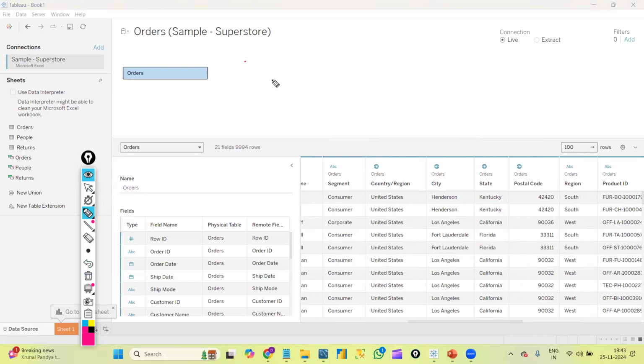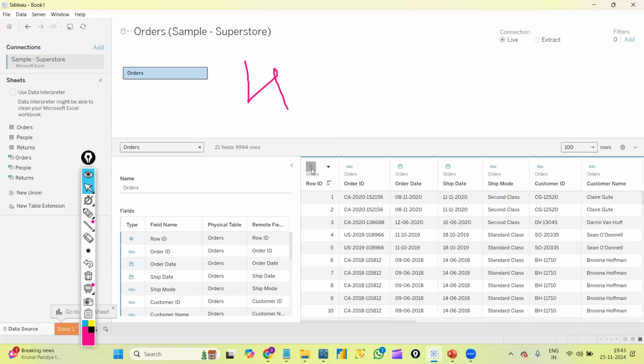So basically we will deal with 4 data types in Tableau, and here we are not defining data types manually. Once we connect to the data, Tableau itself recognizes the data types: hash, ABC, calendar symbol and globe, right? So this is about the data types in Tableau. Here you can also see all the data type symbols and column names, and this shows which data, I mean the tables, we just connected. Okay, so this is about the data.